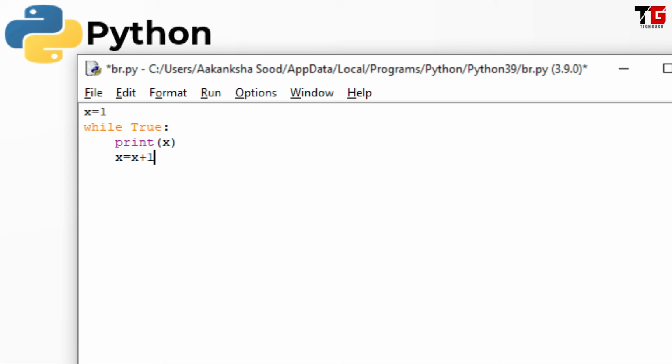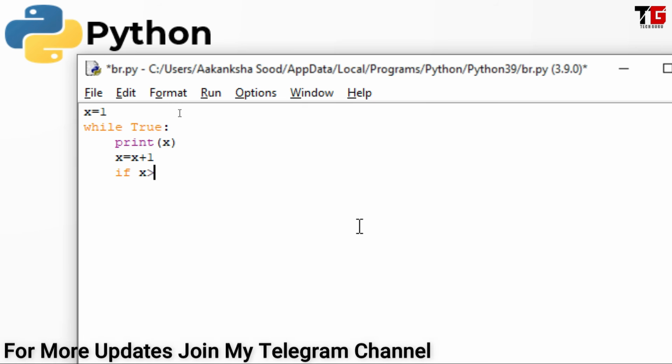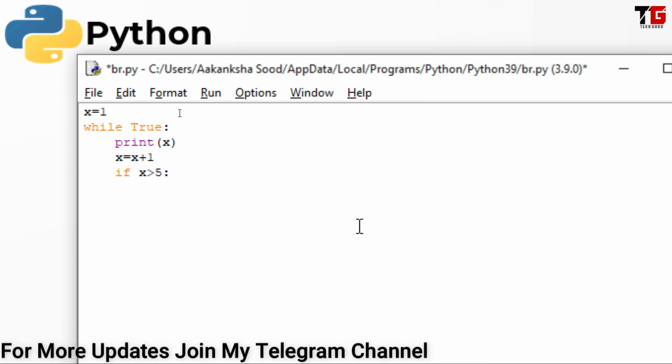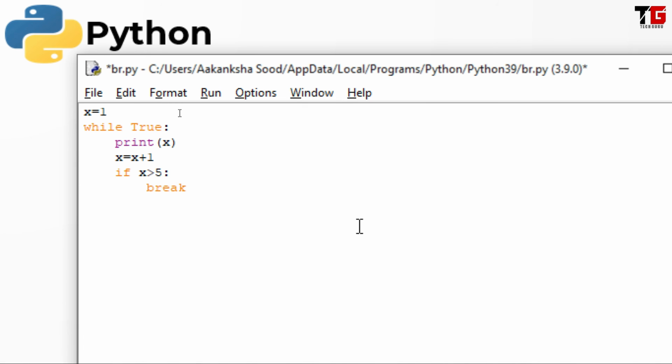Alright friends, this is my while loop, but if you see carefully, it is an infinite loop because this True will always be true and it will execute an infinite number of times. So it means it will print 1, 2, 3, 4 and so on. How to stop this? When we give conditions like this, in this situation we have to specify a condition to terminate the loop. So I give a condition: if x is greater than 5, in this case I say break.